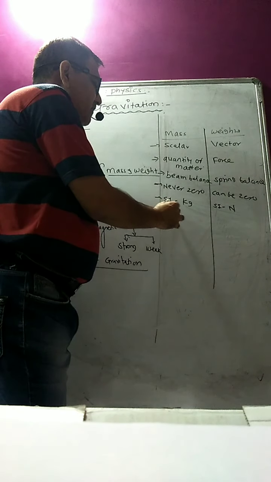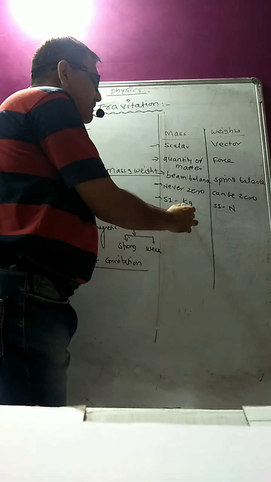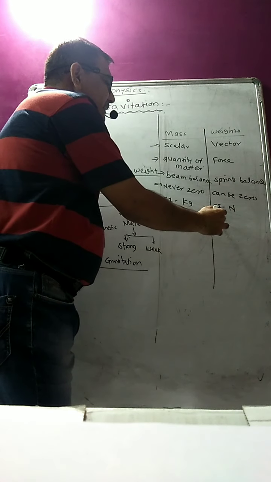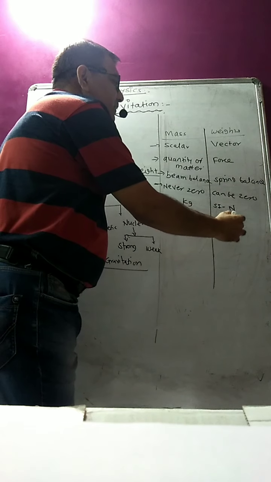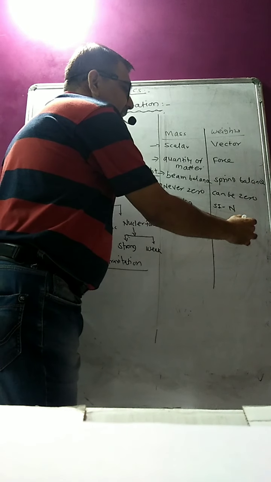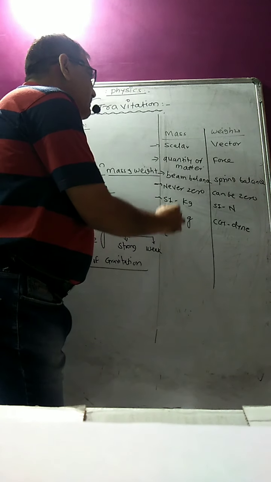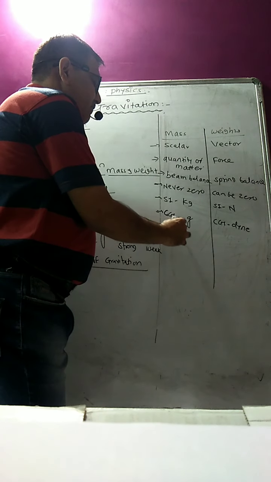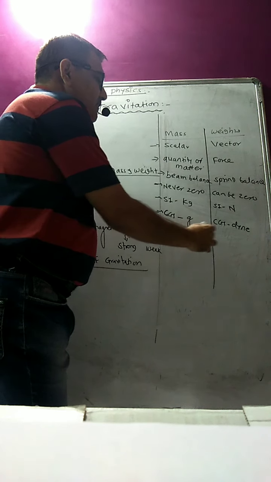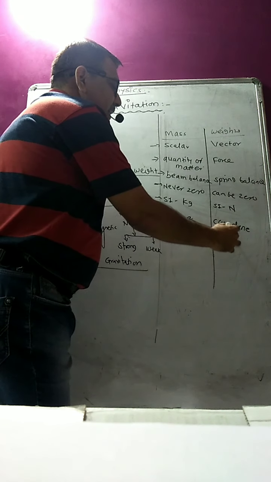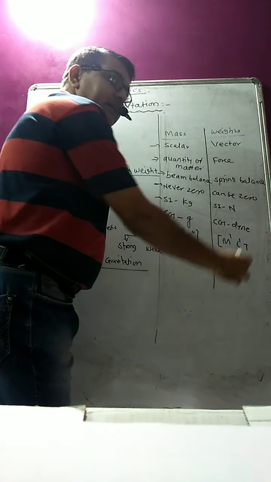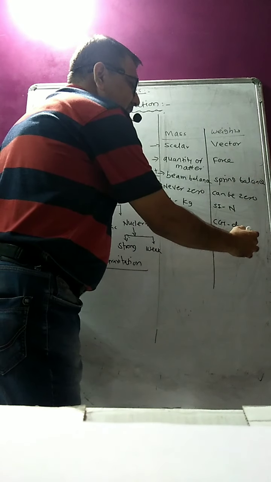The CGS unit of mass is gram, while the CGS unit of weight is dyne. The dimensions of mass are M^1 L^0 T^0, while weight is M^1 L^1 T^-2.